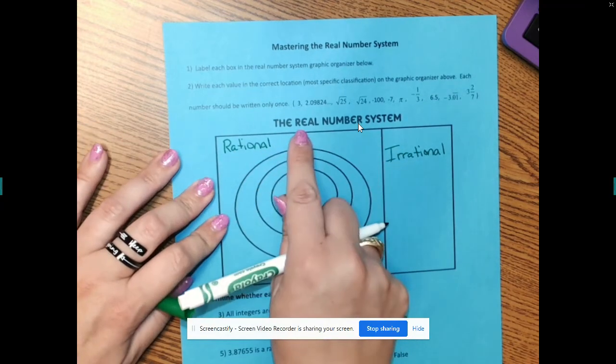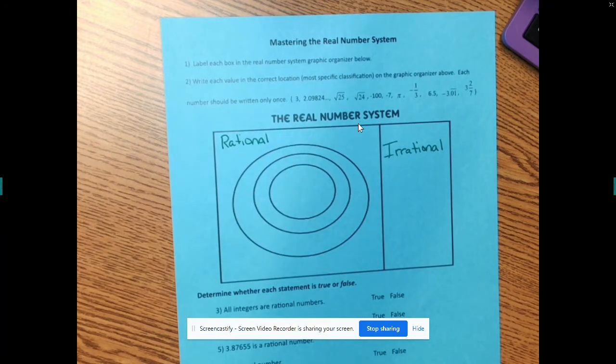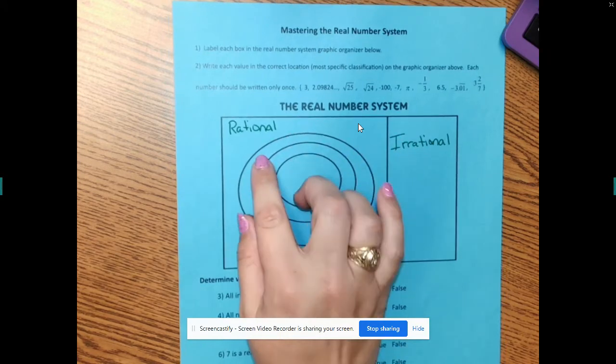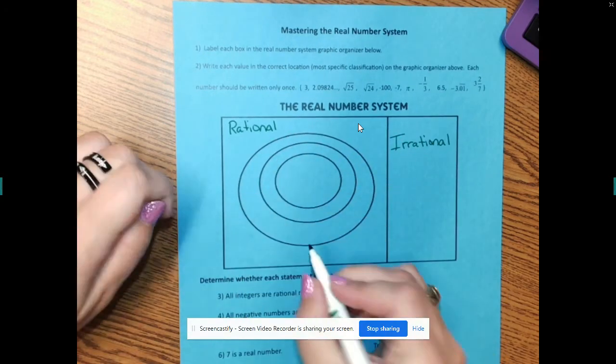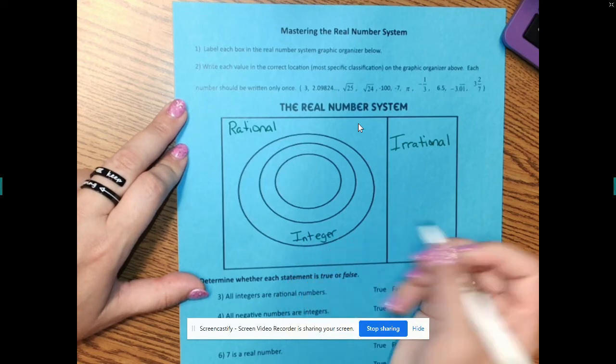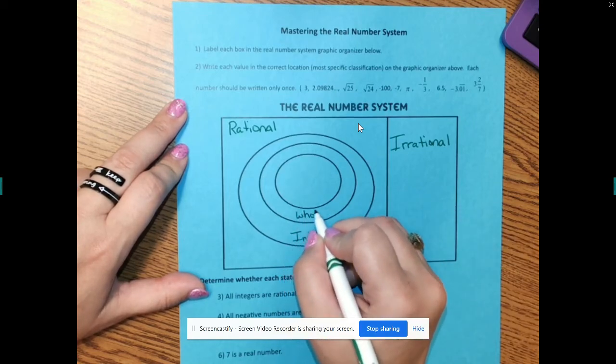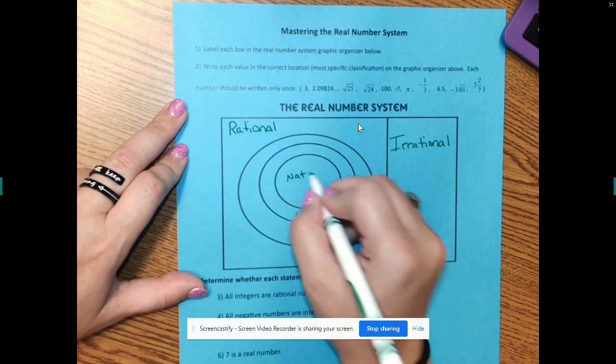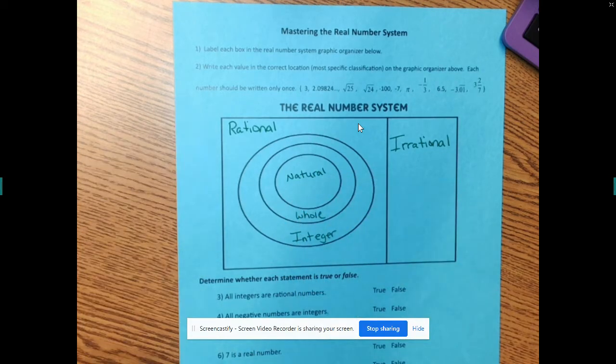Remember, every number is part of the real number system until you get in 8th grade, 9th grade, and no, maybe 10th. Algebra 2, maybe you learned about imaginary numbers. Those are not fun. Okay? All right, what's the big circle? That is integers. Integers. What's the next one? Whole numbers. And then natural. Natural. Because natural numbers are naturally numbers. You count on your hands and your feet. 1, 2, 3, 4, and so on. I won't bore you with the rest.